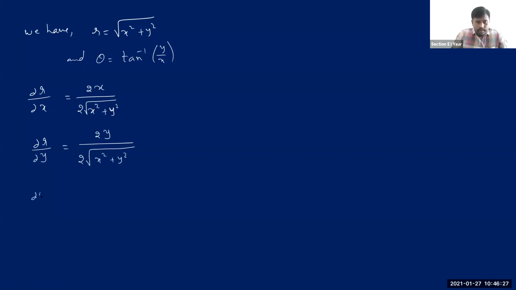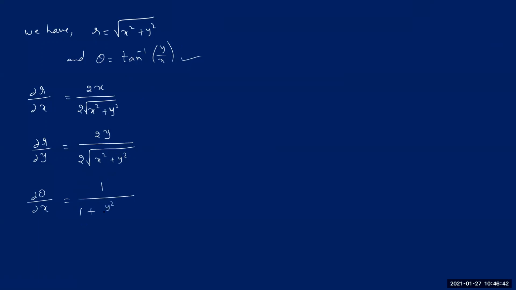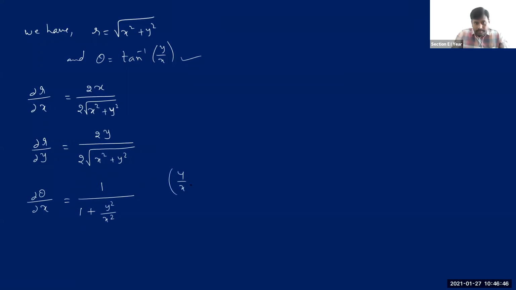Now, if you differentiate theta with respect to x. Now see, this is theta, as you know, tan inverse of y by x. When you differentiate that with respect to x, we get first like this, 1 by 1 plus y by x whole square, so y square by x square. And then see, y by x is there actually. When you differentiate y by x with respect to x, what you get here, I'm just writing it here.